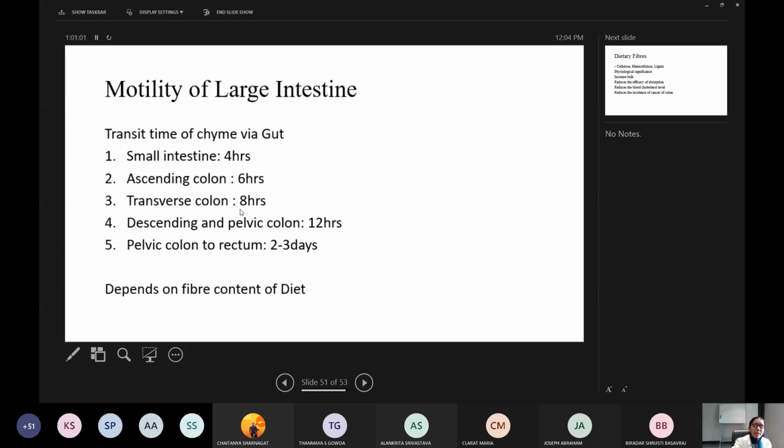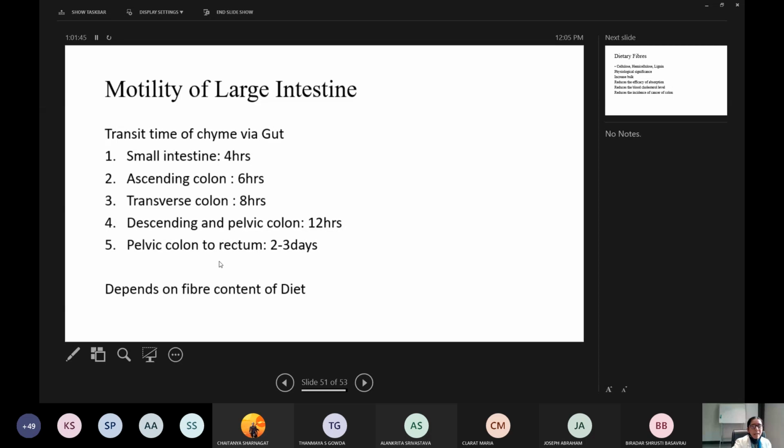So whatever waste remains after absorption from the small intestine, from 2 to 3 meals, is accumulated in our pelvic colon, the descending and pelvic colon, from which the water and electrolytes will be reabsorbed again. Finally, the waste material will be discarded out by the act of defecation. This transit time depends on the fiber content of the diet. If the fiber content is more, this will be prolonged. From pelvic colon to rectum, it may not take 2 to 3 days, it may take only 24 hours,